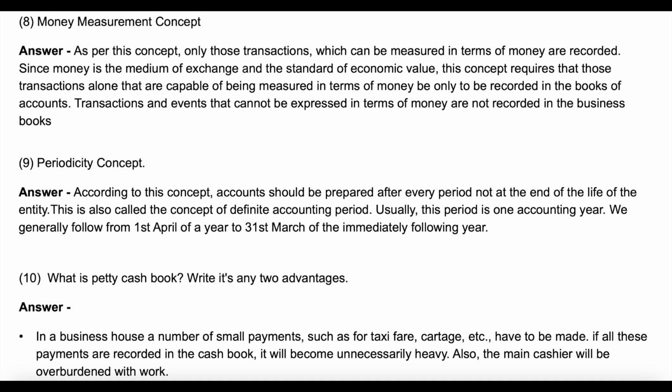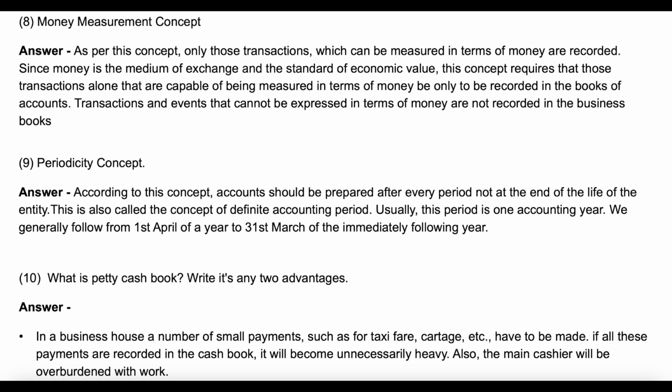Question 9. Periodicity concept. Answer. According to this concept, accounts should be prepared after every period, not at the end of the life of the entity. This is also called the concept of definite accounting period. Usually, this period is one accounting year. We generally follow from 1st April of a year to 31st March of the immediately following year.